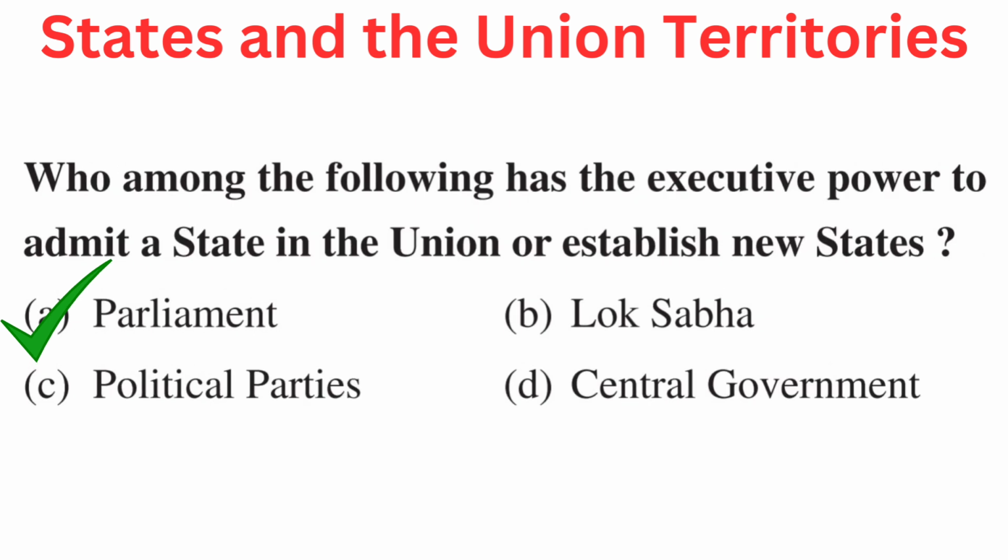Your question is: who among the following has the executive power to admit a state in the union or establish new states? Your options are A. Parliament, B. Lok Sabha, C. Political parties, or D. Central government. Right answer is A. Parliament.